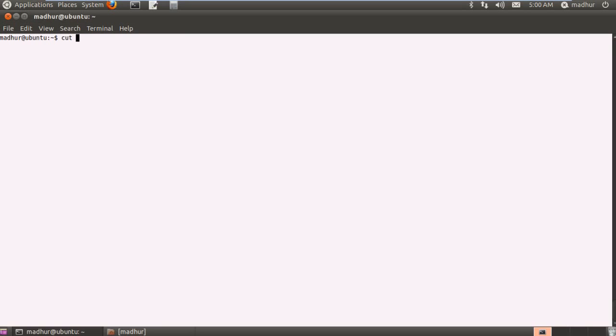We have a hyphen as a delimiter, as you must have noted when I created the file. You can basically have any character, any alphabet, a hyphen, a colon or a semicolon, or even a comma if you want. If you have a CSV file, that is a comma separated value file, then you will have a comma as your delimiter. So what we first have to do is inform cut that in this case our delimiter is not a tab but something else, and for that we'll have to use the option -d. So I'll type in -d, and in double quotes I'll type in the character that I have used as a delimiter, which in this case is a hyphen.